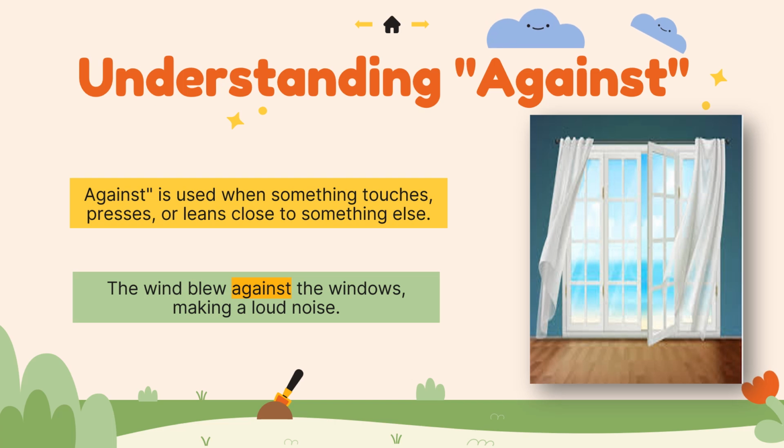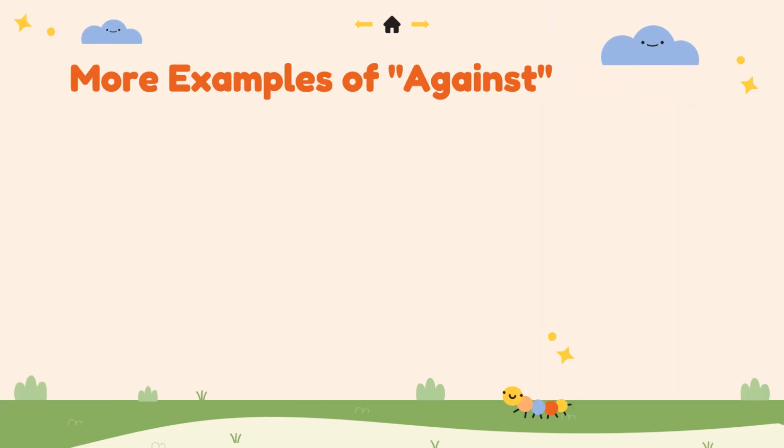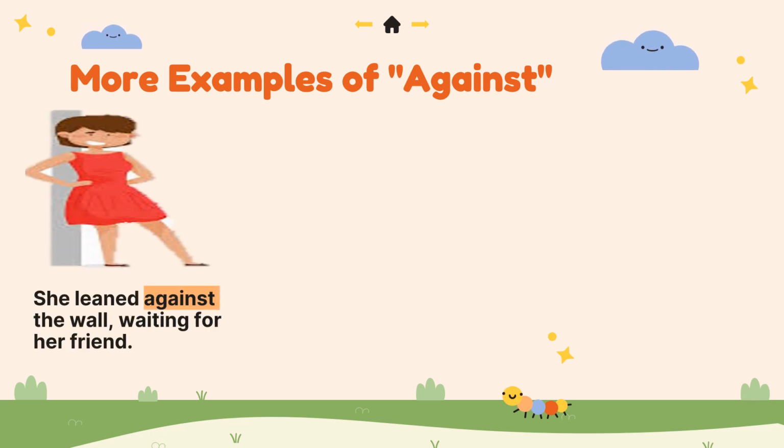That's known as against. Let's learn few more examples of against for better understanding. So the first one is she leaned against the wall waiting for her friend. My dear children, the girl is leaning with her side touching the wall. Against here indicates that the girl is supported by the wall as she is leaning on the wall. She is touching, taking support from the wall.